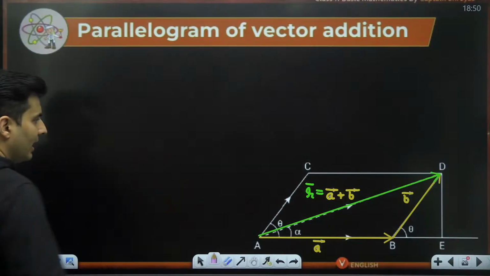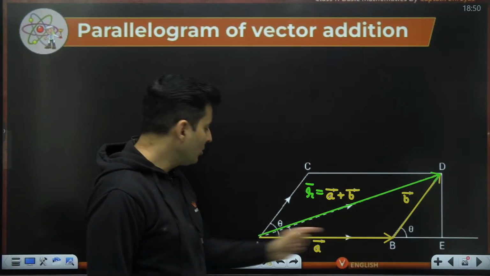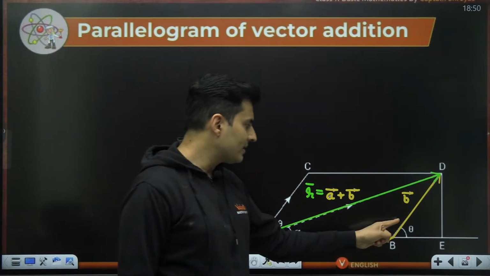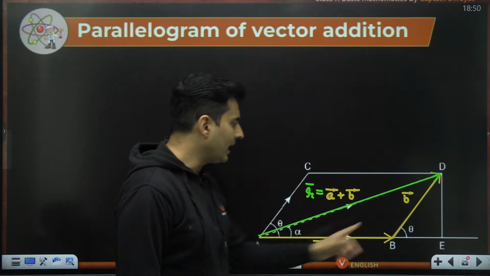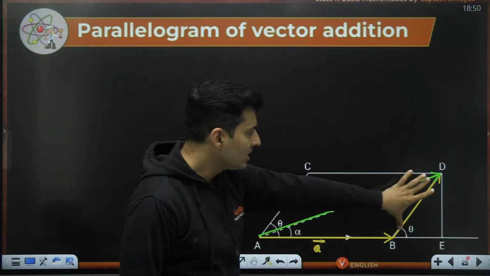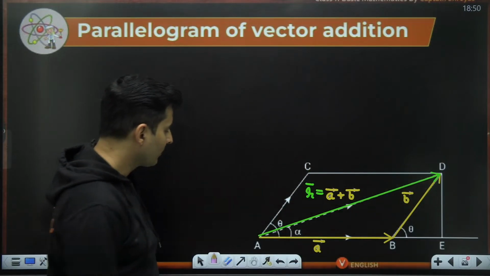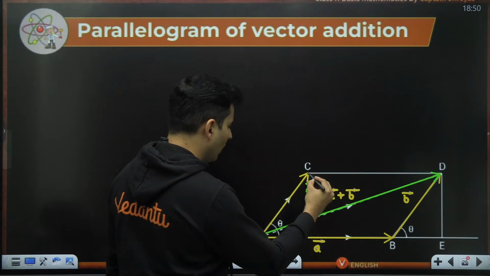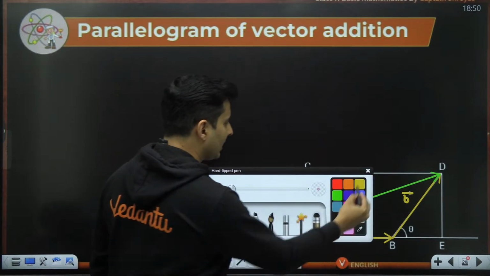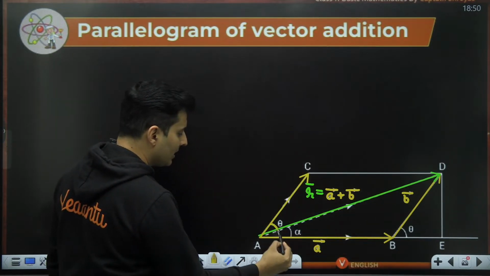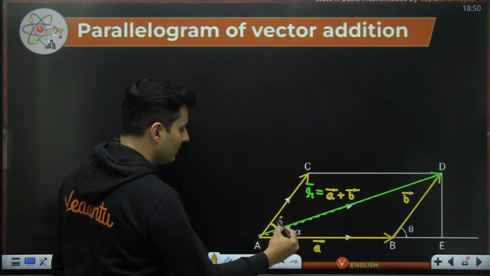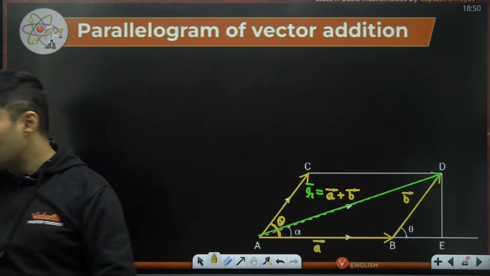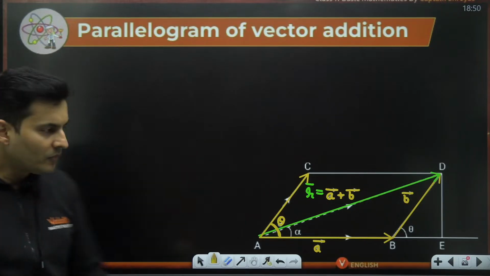Having said that, as you can see, the head of A vector is with the tail of this vector. So this is not the right angle. The correct angle will be the other angle, or shift this vector B over here. If you shift this vector B onto here, then you will see that the correct angle between A and B is this one, which is theta. Is this absolutely clear, everyone? Okay.